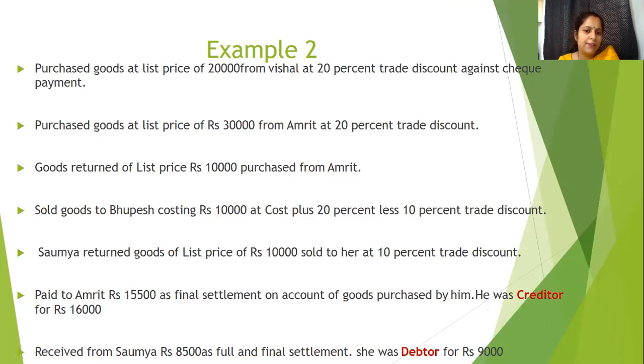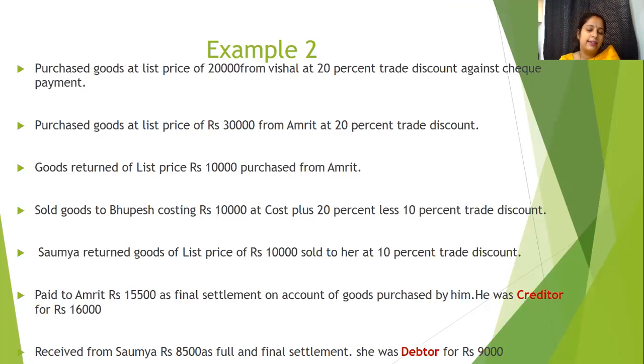It means again we will calculate the actual price at which she will be returning the goods. That is obviously after deducting 10% trade discount. So 10% of 10,000 will again come to 1,000. So the amount will be 9,000, right? 10,000 minus 10% of 10,000, 9,000 worth goods will be returned by Soumya. So sales return, goods coming in. What we have sold, we are receiving back, goods coming in.